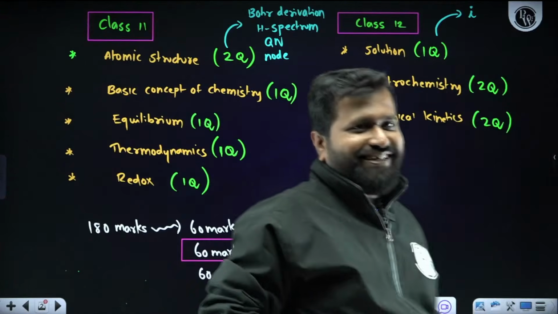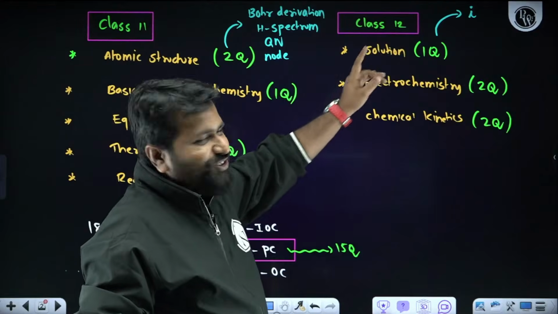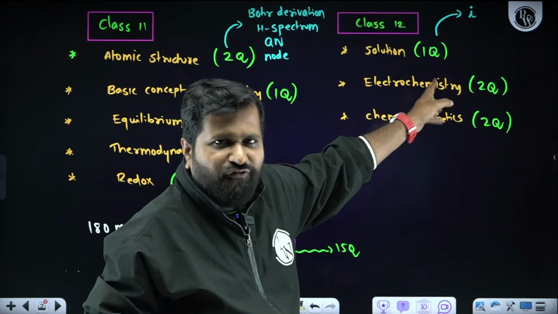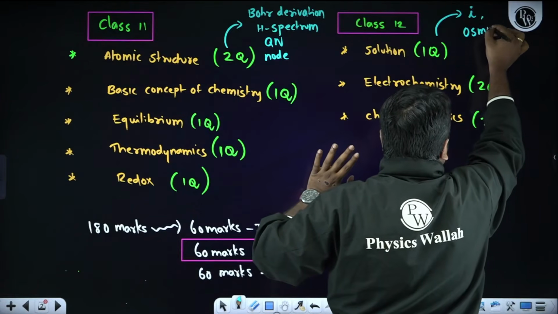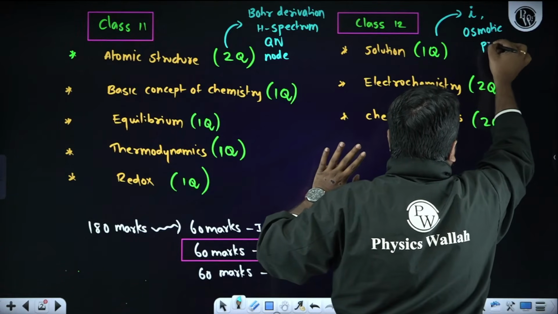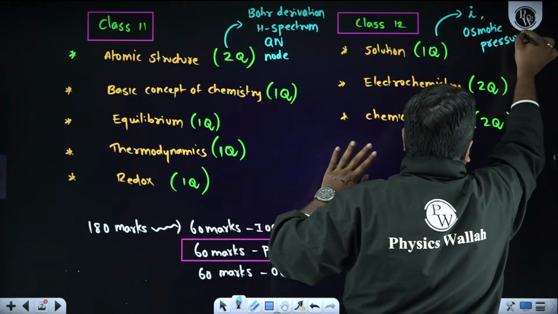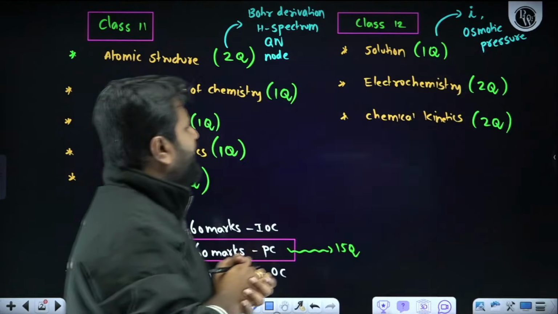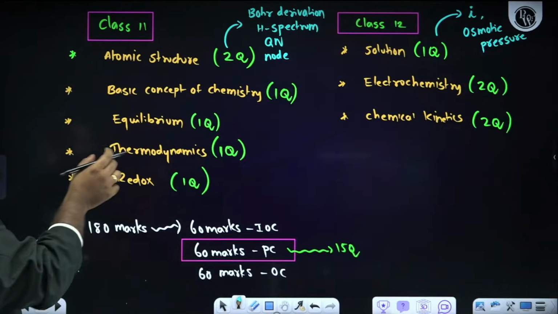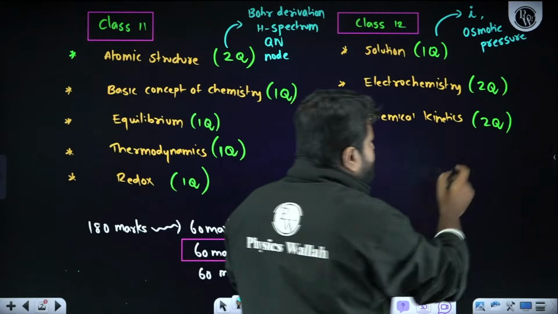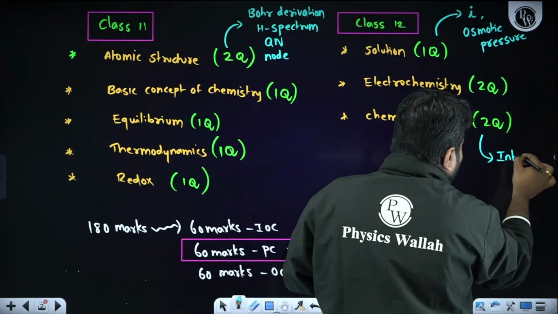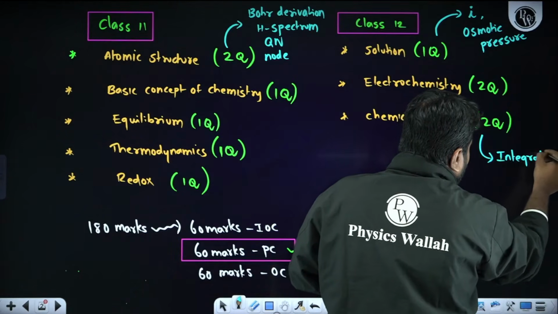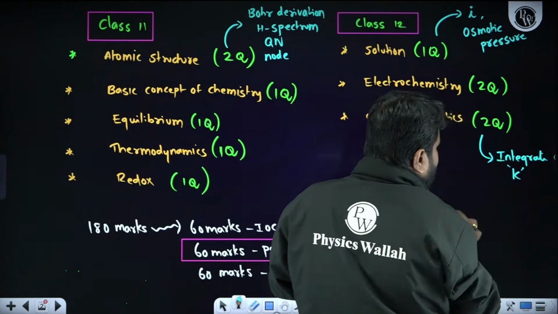What happened? So when it comes to solution, we can expect a question from the Van 't Hoff factor. Along with that, read osmotic pressure also. Then now I will tell you what to attempt in chemical kinetics for 2 questions: integrated rate expression.